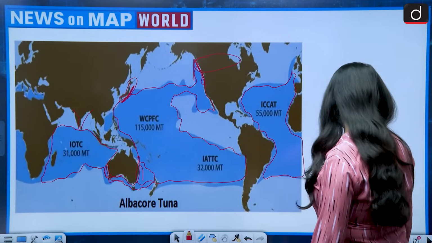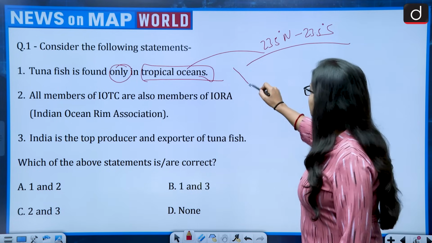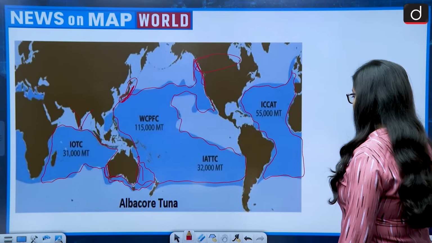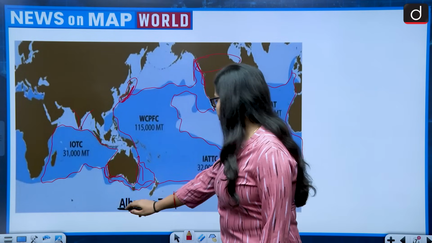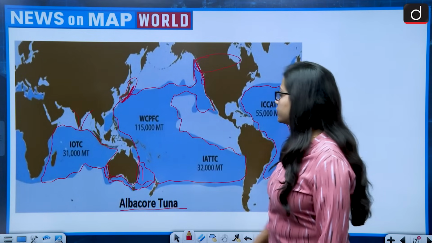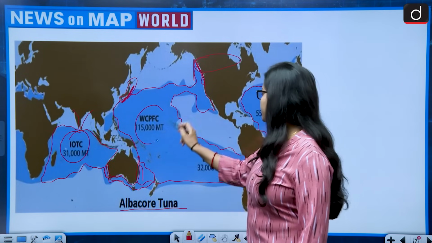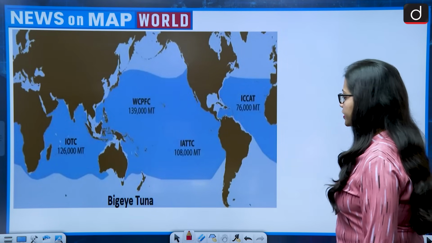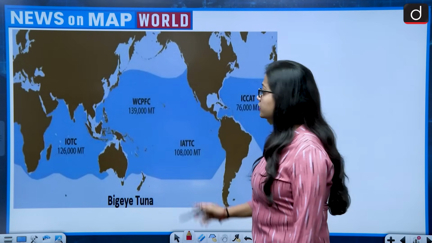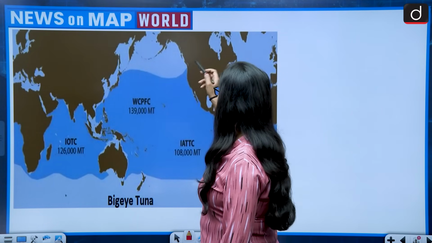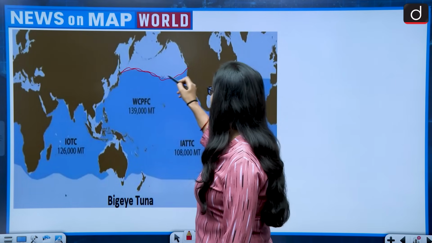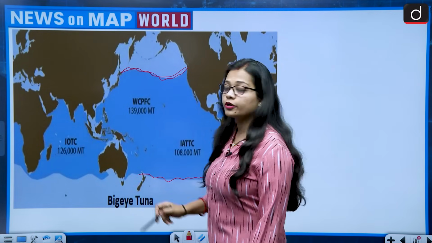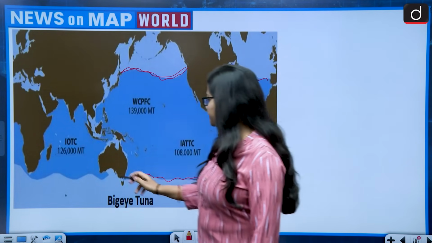So the first statement in itself becomes wrong. And there are many other varieties also of tuna fishes, like this was about albacore tuna. So this was in Indian Ocean, Pacific Ocean, Atlantic Ocean. Then if we will see, then it is bigeye tuna, another species of tuna fish. This also is depicting that tuna fishes can be found way beyond 23.5 degree south and 23.5 degree north.